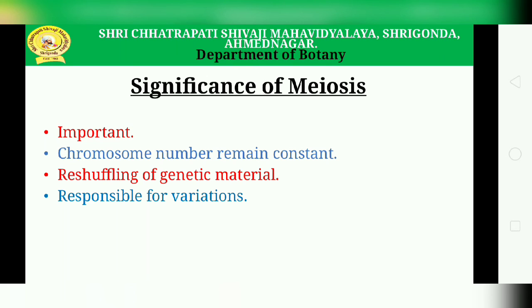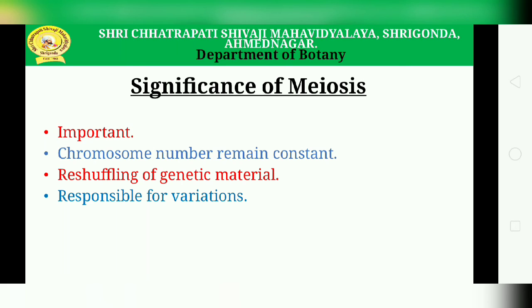Now next is the significance of meiosis. As you know, it is a very important part of cell division or the cell cycle. During meiotic cell division, the chromosome number is reduced to half, and due to this the chromosome number of a species remains constant. Meiosis plays a very important role in reshuffling of genetic material during crossing over. This is useful for exchange of genetic material, or genes, between the homologous chromosomes.